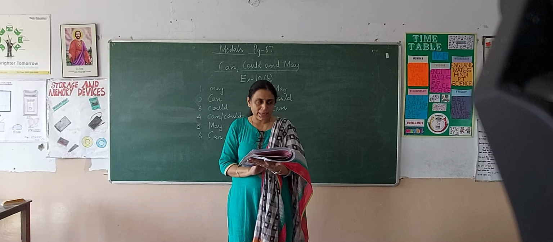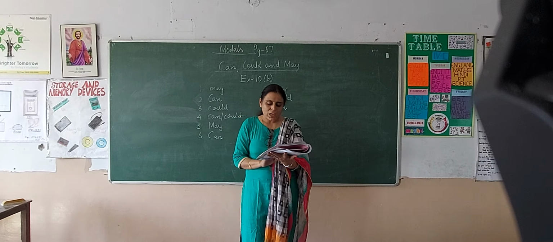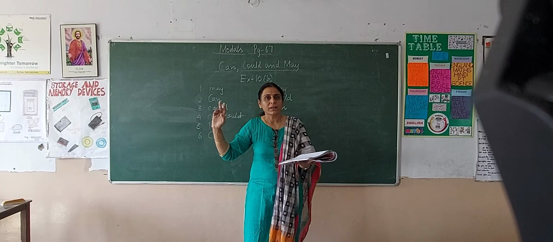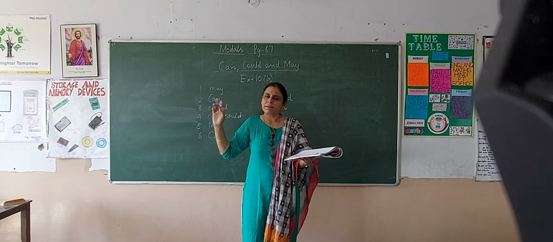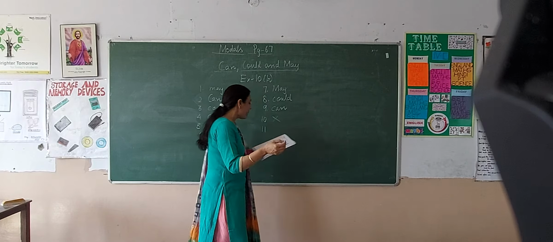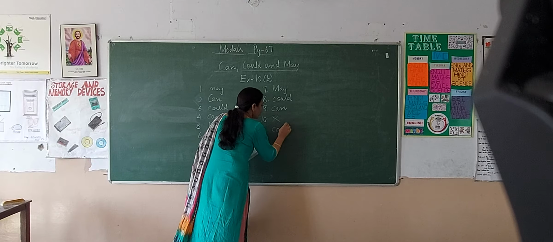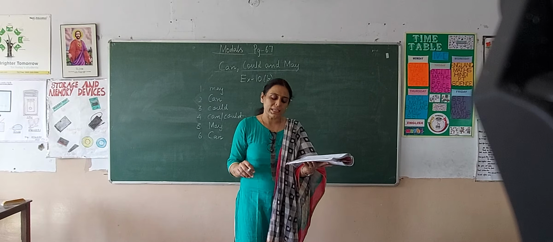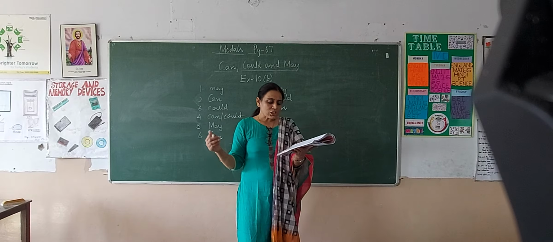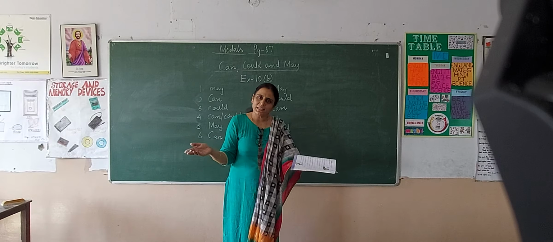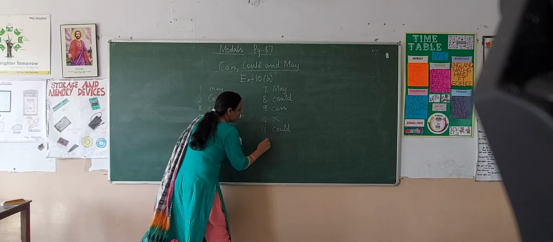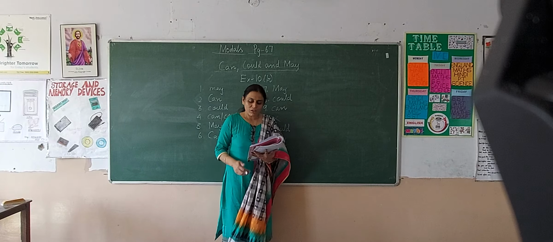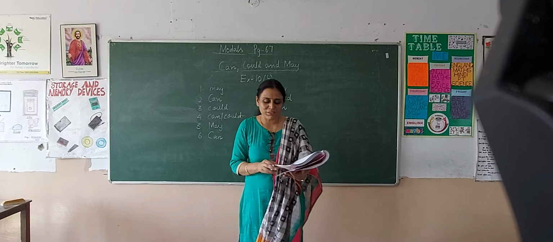Now moving on to the 11th sentence, children. Tom dash march for days when he was in the army. When Tom was in the army, that means here again we are talking about the past tense. Tom could march for days when he was in the army. Dash God bless you. Now again it's a wish. So we will write may God bless you. May God bless every one of you.